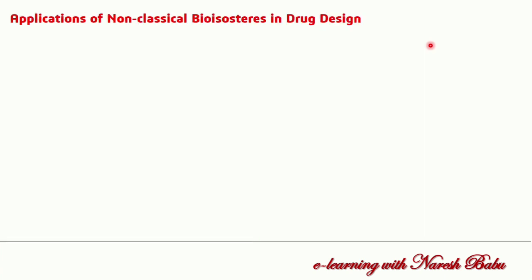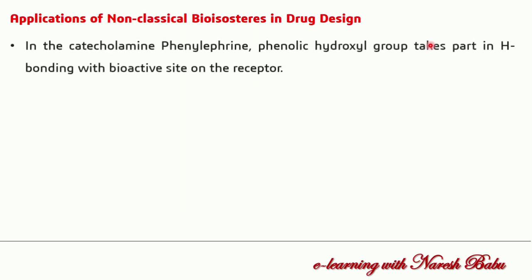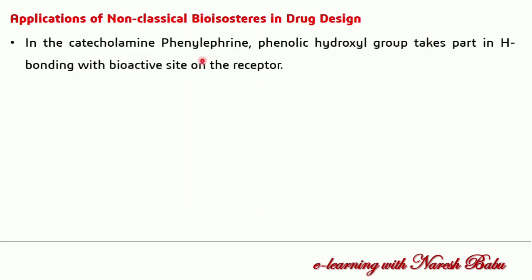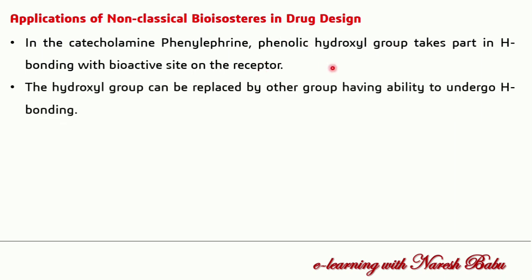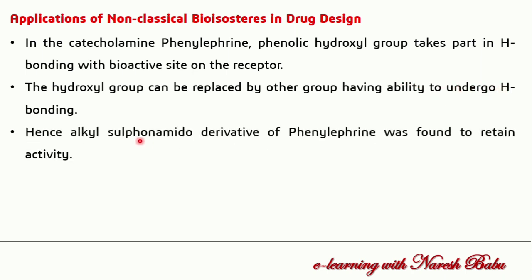So you can see some applications of non-classical bioisosteres in drug design. For example, in the catecholamines, phenylephrine, the phenolic hydroxyl group takes part in hydrogen bonding with the bioactive site of the receptor. So in phenylephrine, the phenolic hydroxyl group is very essential for its biological activity. The hydroxyl group can be replaced by another group having the ability to undergo hydrogen bonding, since it makes a hydrogen bond in the receptor. If you are modifying this, the group must possess hydrogen bonding. Hence the alkyl sulfonamido derivative of phenylephrine was found to retain activity.